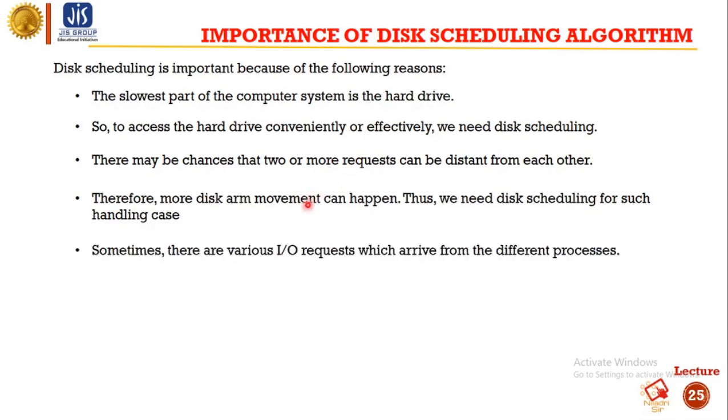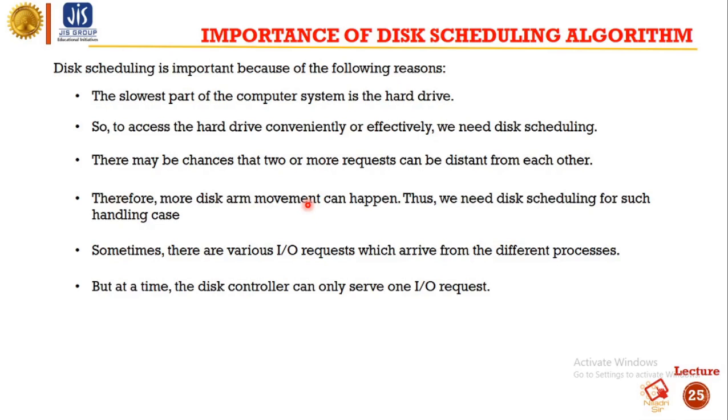Sometimes there are various I/O requests which arrive from different processes, but at a time the disk controller can only serve one I/O request. Two or more requests may be far from each other, which can result in greater disk arm movement. Hard drives are one of the slowest parts of the computer system and thus need to be accessed in an efficient manner.